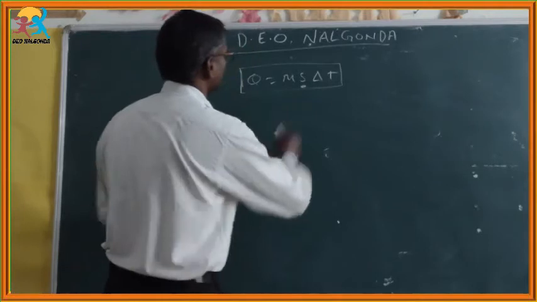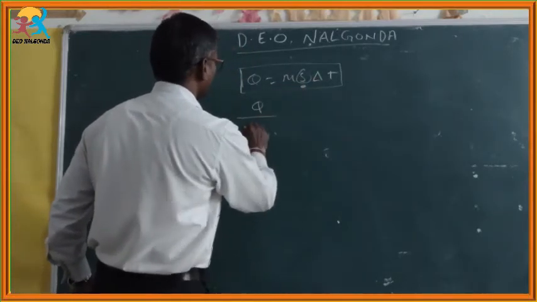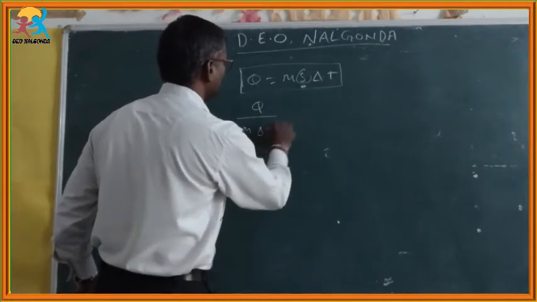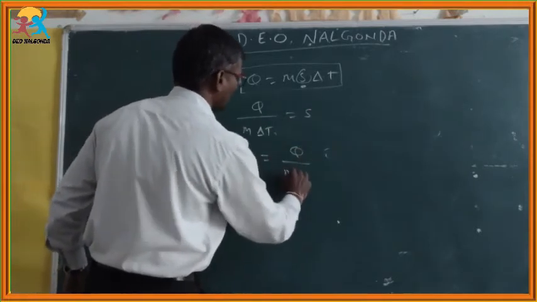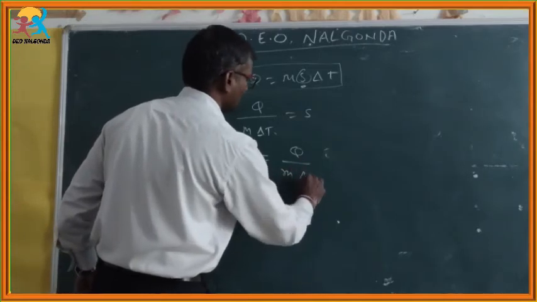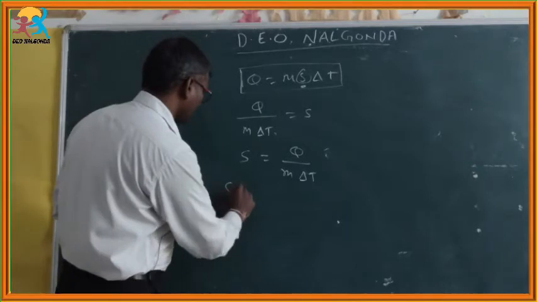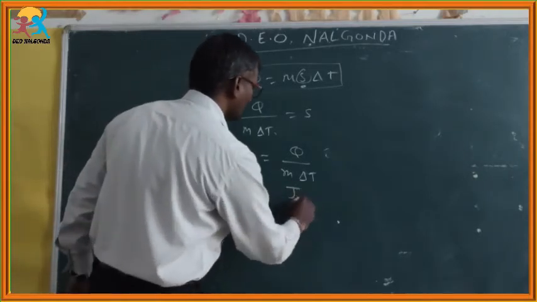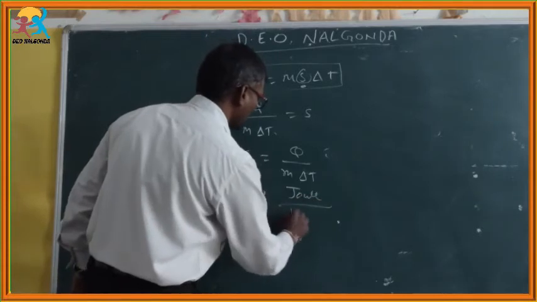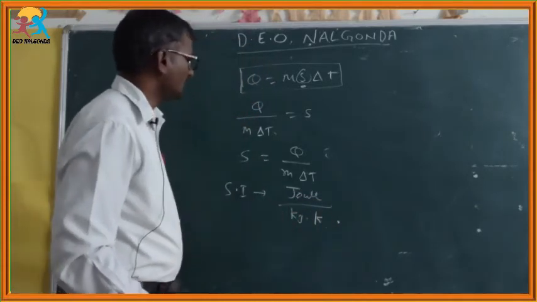So subject to S, the remaining terms all become the denominator, m into delta T. So S is equal to Q by m into delta T. Finally, we can get the MKS or SI unit of specific heat, which is joule by kg into Kelvin.